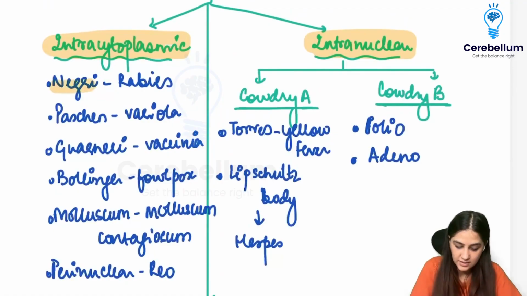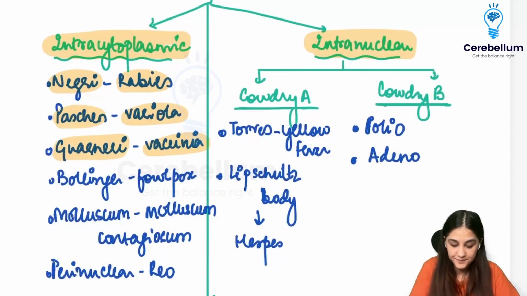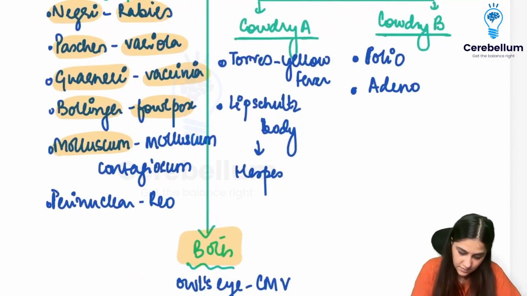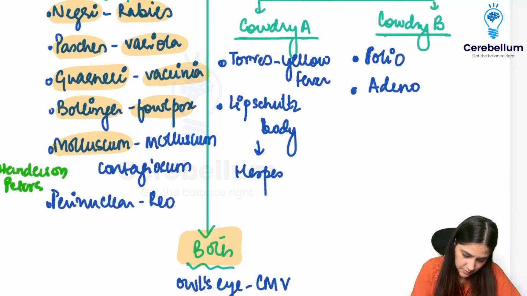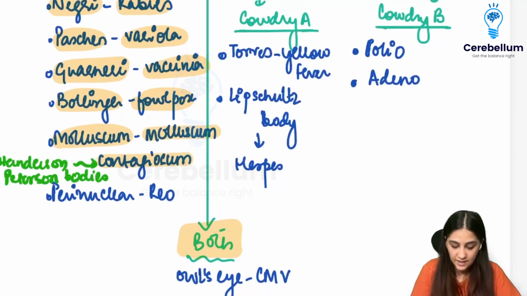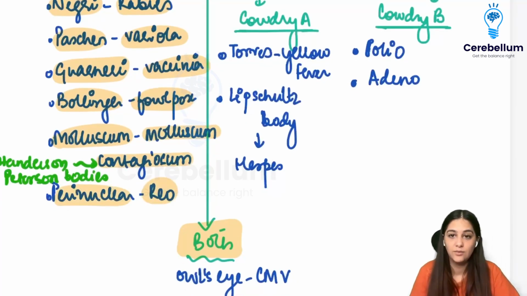Now, first thing is the Negri bodies, which is by rabies. Then we have the Paschen bodies, which is by variola. Then we have the Guarnieri bodies, which is for vaccinia. Bollinger bodies for fowlpox. Molluscum bodies or Henderson-Paterson bodies. I'm just going to write this. Henderson-Paterson bodies, or we call it the HP bodies, for the molluscum contagiosum. And then we have the perinuclear bodies, which is for your reovirus.